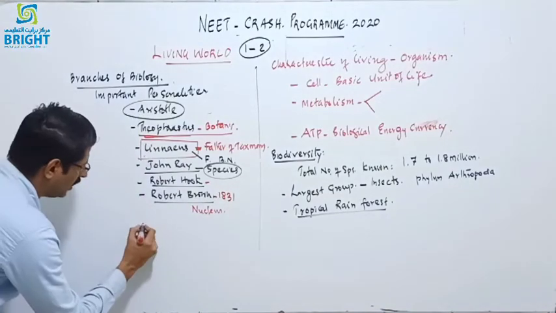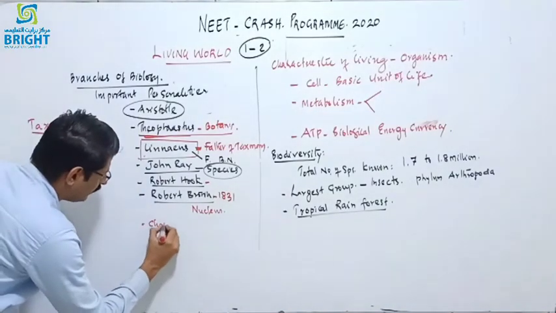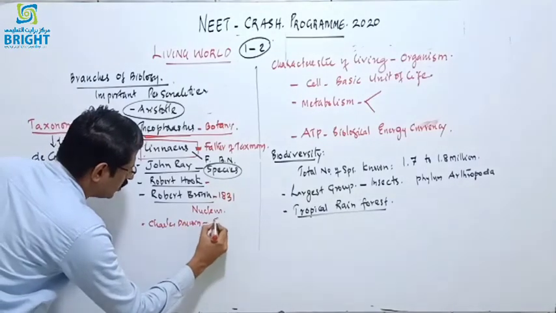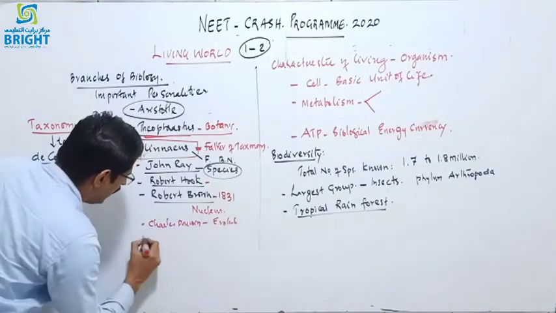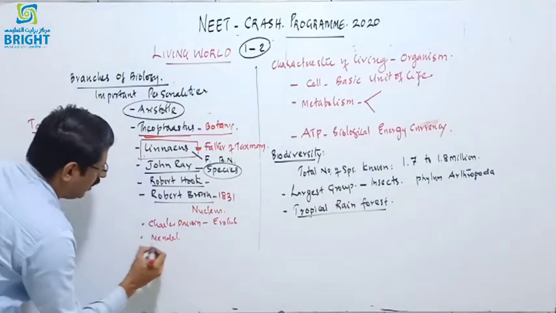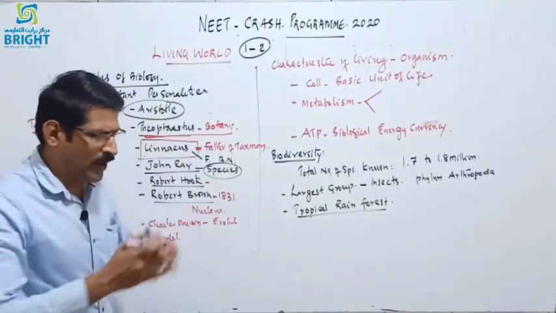And there are different scientists like Charles Darwin, we know he is related to evolution, and Gregor Mendel, and Andrew Leeuwenhoek.